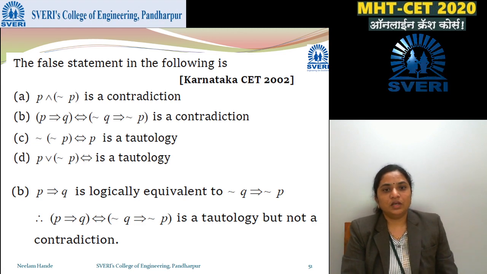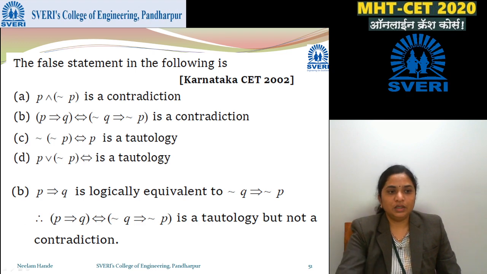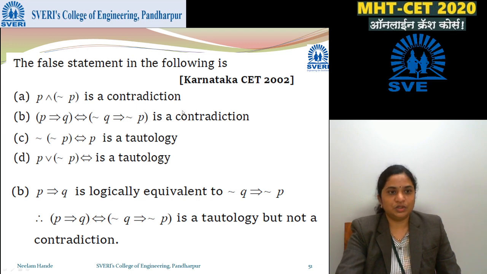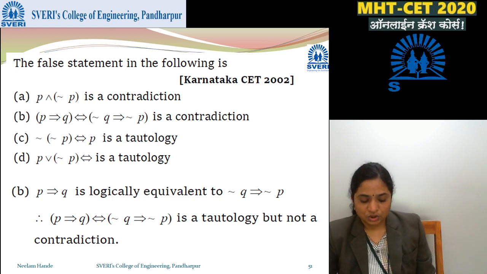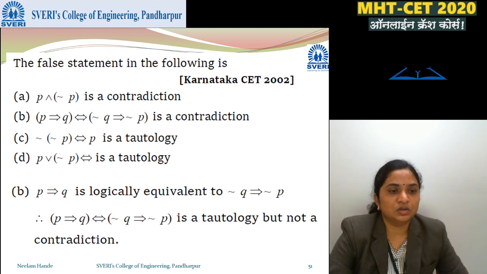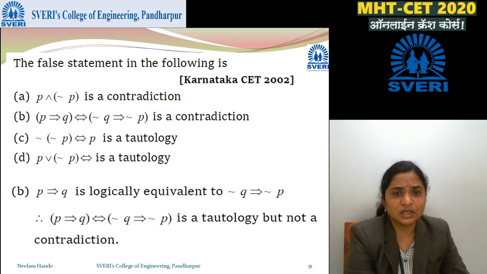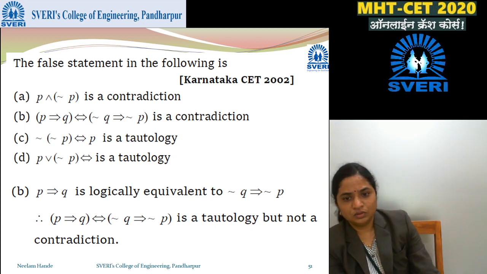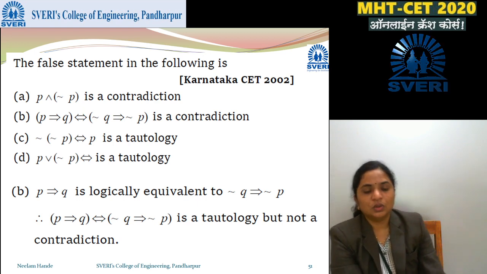The false statement in the following: P and negation P is a contradiction. First of all, is P and negation P a contradiction? You have to check by drawing the table for P and negation P. No, it is not a contradiction, because not all entries will come false. So this is not a contradiction. Next, P implies Q if and only if negation P implies negation Q. Yes, this is a statement, right? P implies Q is logically equivalent to negation Q implies negation P. Yes. So P implies Q if and only if negation P implies negation Q is a tautology.